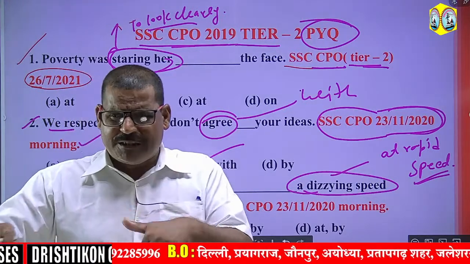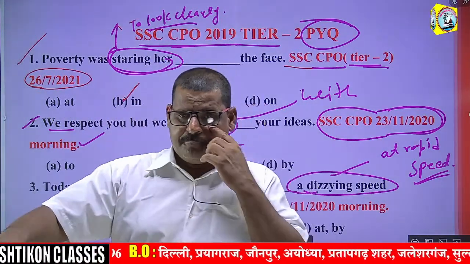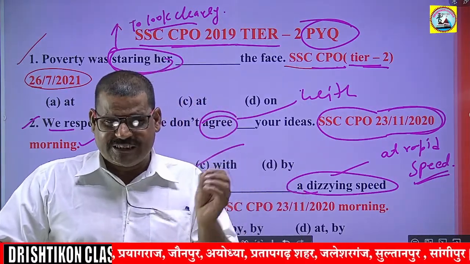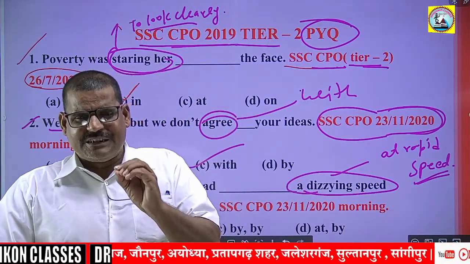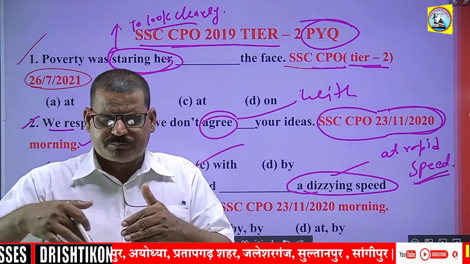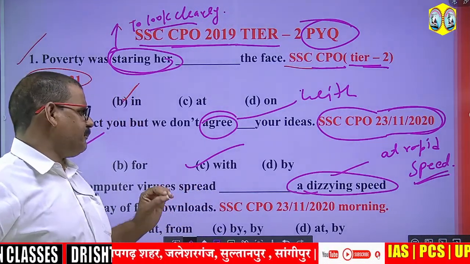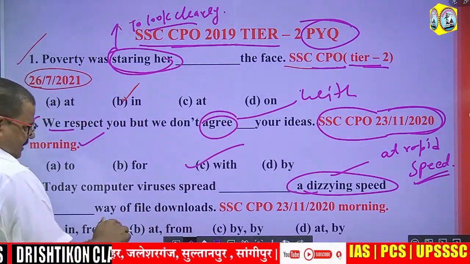When something moves very quickly, especially for the word dizzy, dizzy means moving very quickly, right? So we always use the preposition at.